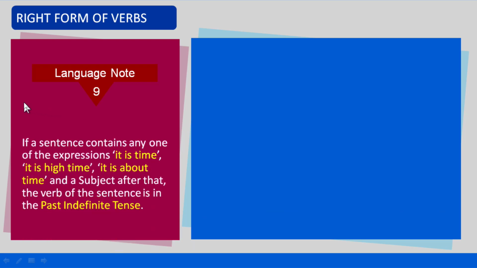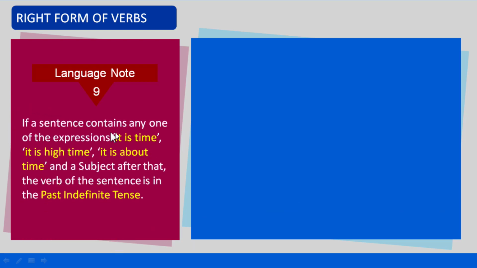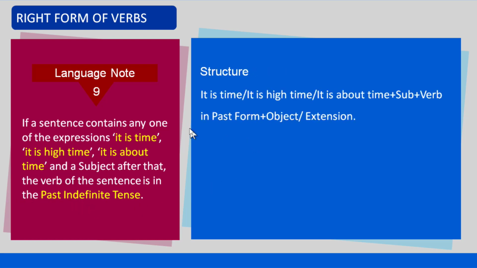Language note number 9. If a sentence contains any one of the expressions it is time, it is high time, it is about time, and a subject after that, the verb of the sentence is in the past indefinite tense. Let's see the structure.